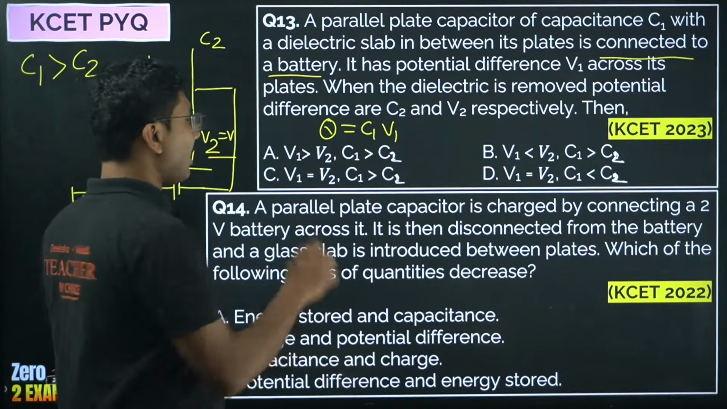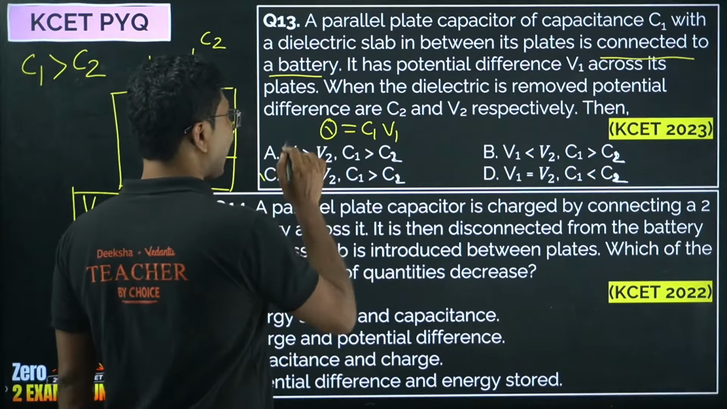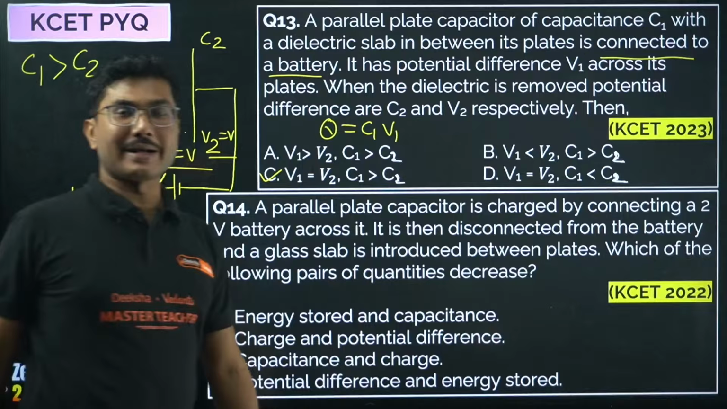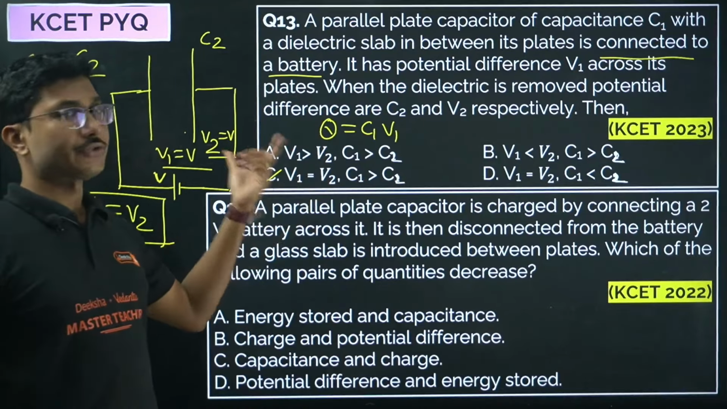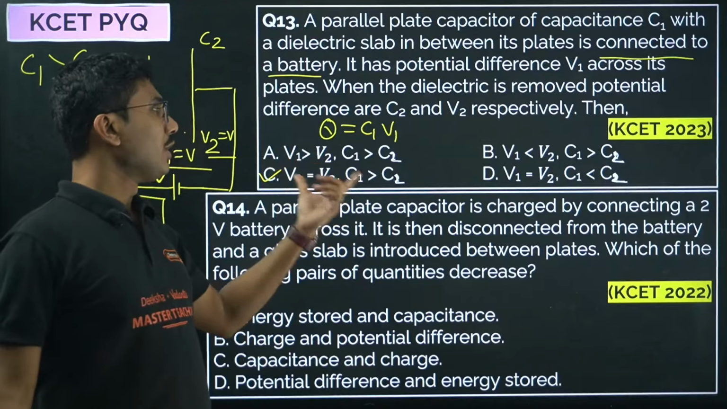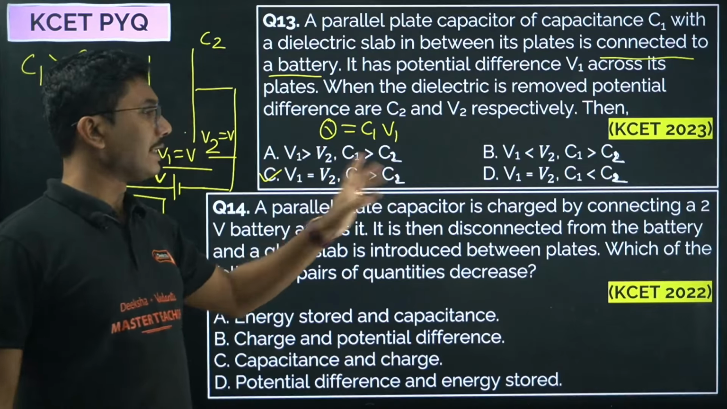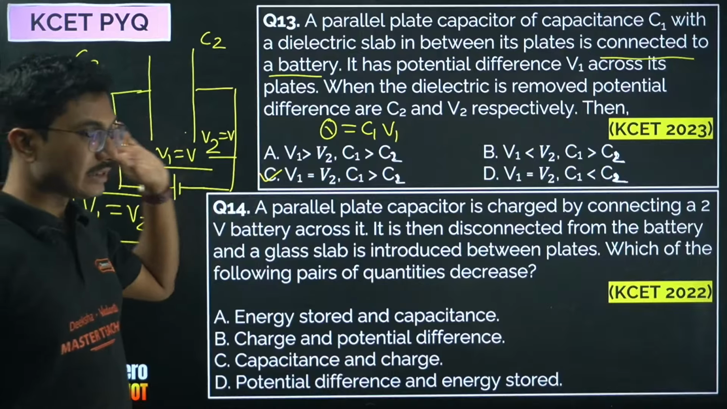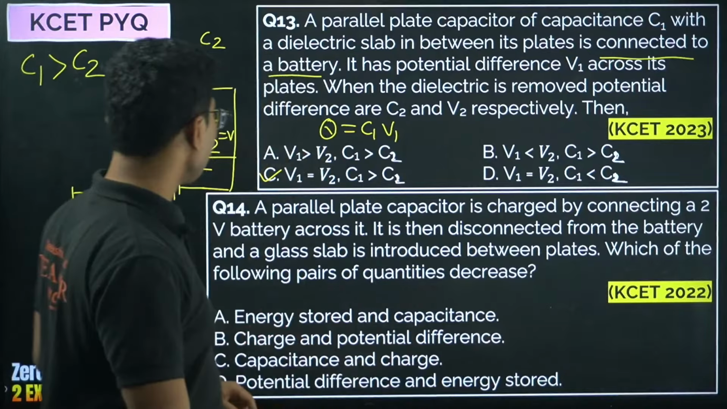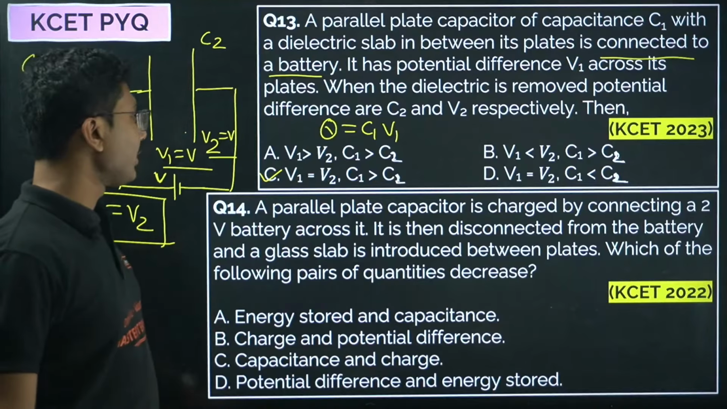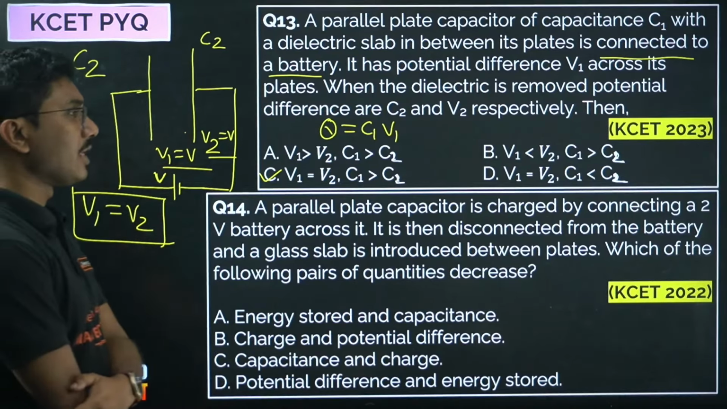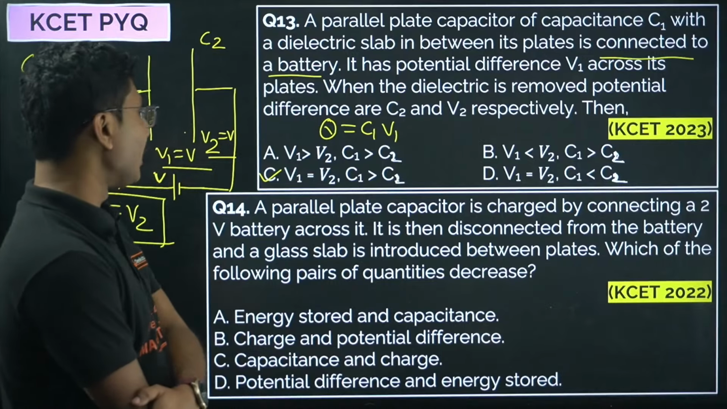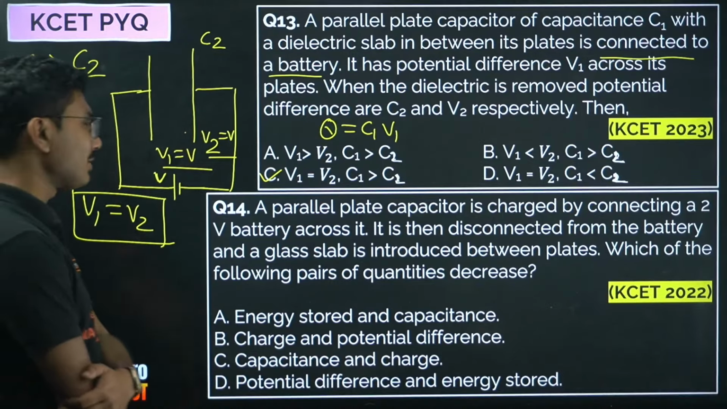But here, because nowhere it is mentioned that the battery is removed, it is still connected to the battery, so voltage should remain constant and capacitance should decrease. So C1 is greater than C2 and V1 is equal to V2. Clear? Question number 14. A parallel plate capacitor is charged by connecting a 2-volt battery across it.